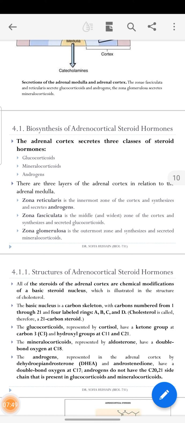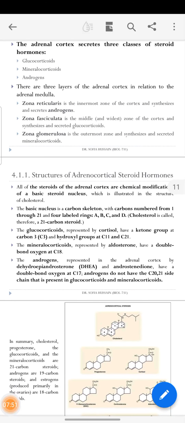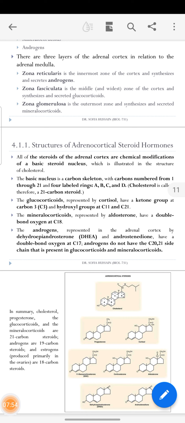Now the structure of the adrenocortical steroid hormones we will discuss in the next part.